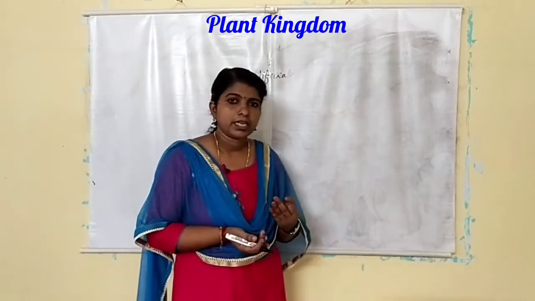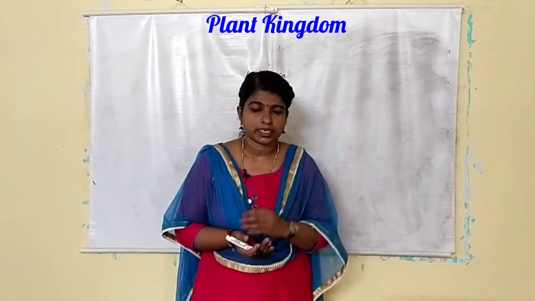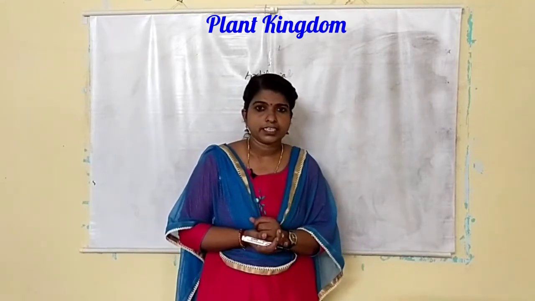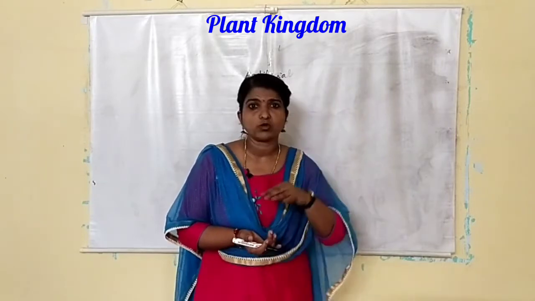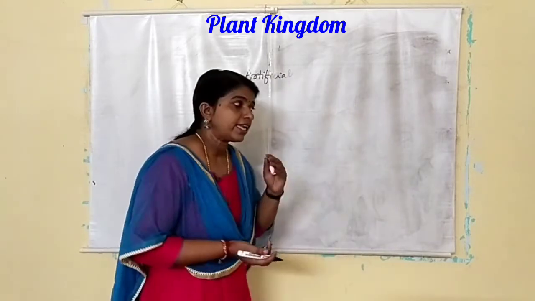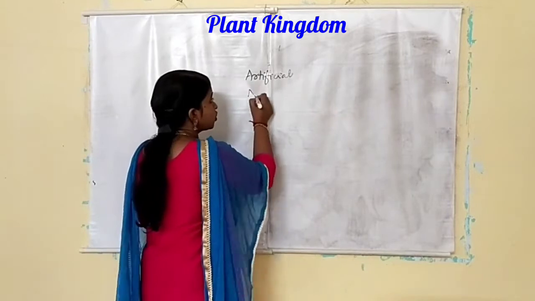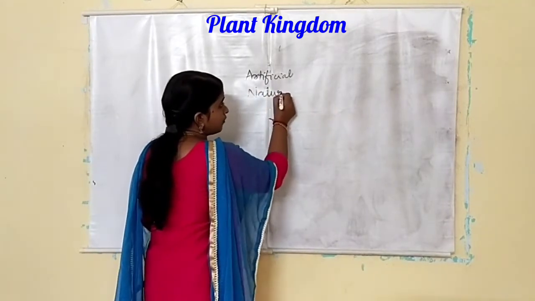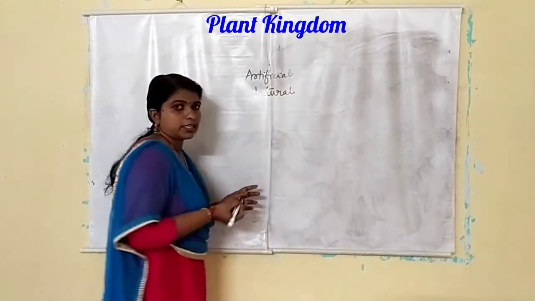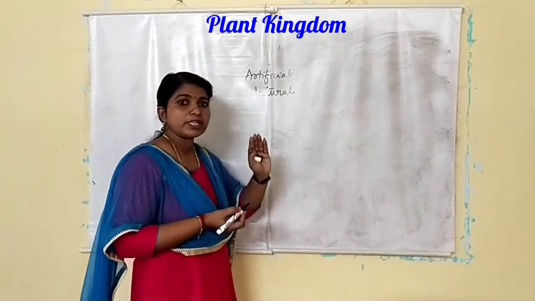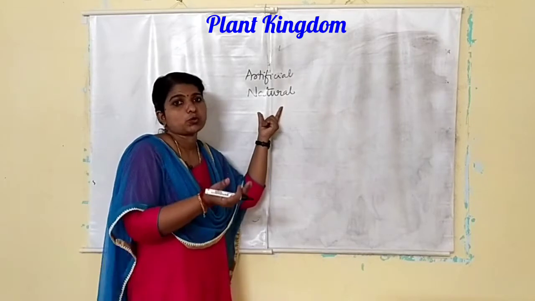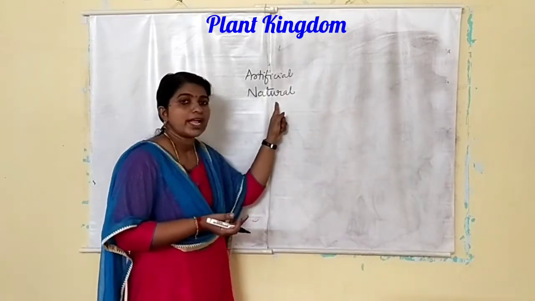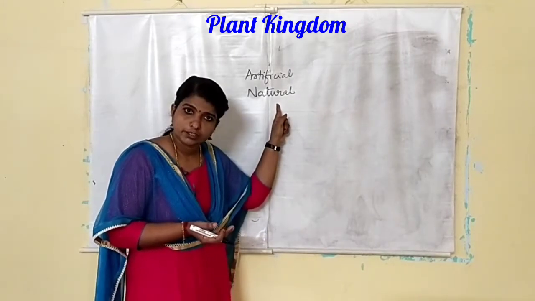And later Bentham and Hooker classified using some internal features also, anatomy also they used. And that is known as the natural system of classification. So first one is simply based on external features. Later internal features also considered, that is known as natural system of classification.